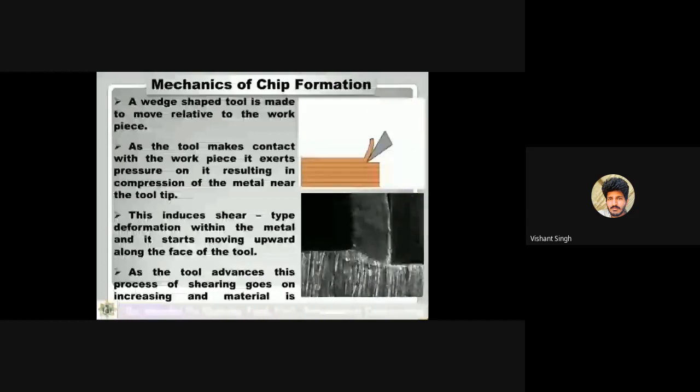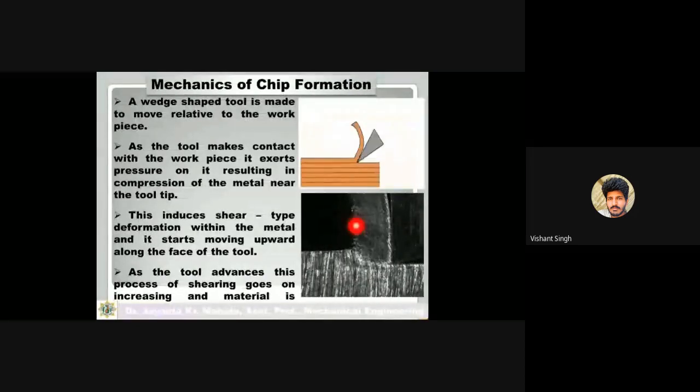So, the mechanism of chip formation. How will the chip be formed? First, the tool will contact the workpiece. Whenever the tool advances, a shear force or shear stress is generated here.